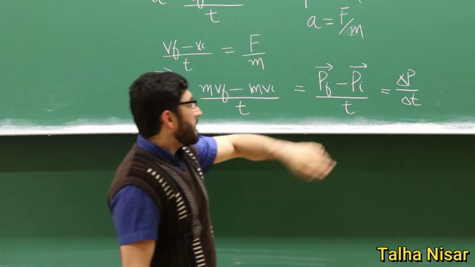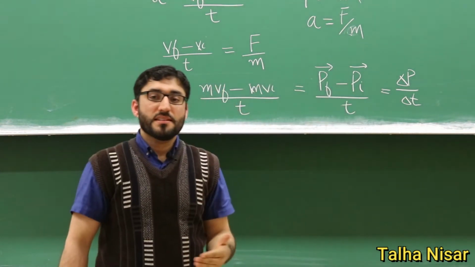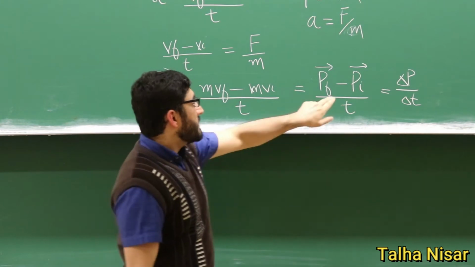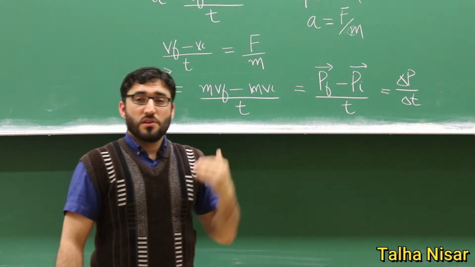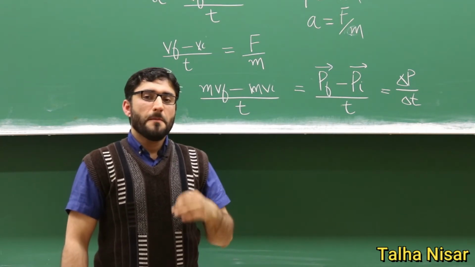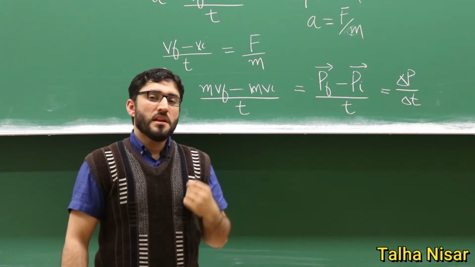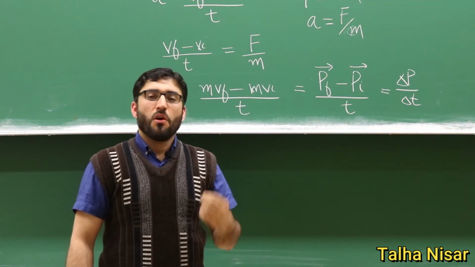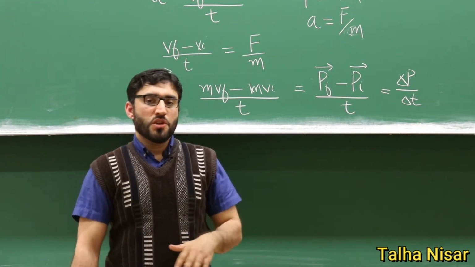So the change in momentum means the final momentum and the initial momentum will be the same. If they are the same, this term is 0, so the force is 0 here. According to the law of conservation of momentum, if there is no external force applied on a system, there will be no change in momentum, which means the final momentum will be equal to the initial momentum.